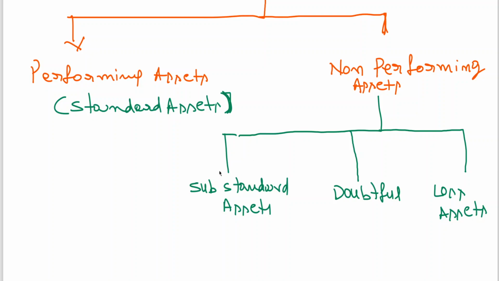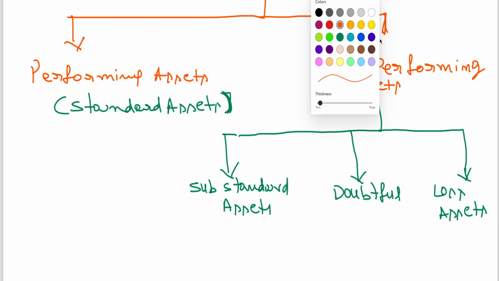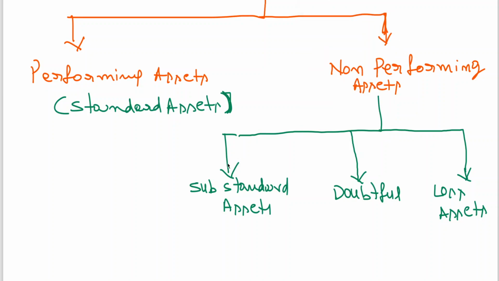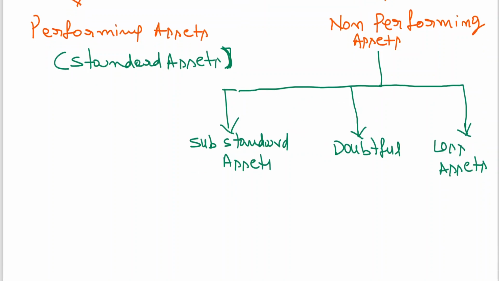We are dividing this into further three categories: substandard assets, doubtful assets, and loss assets. Clear? Now let me briefly explain on this.